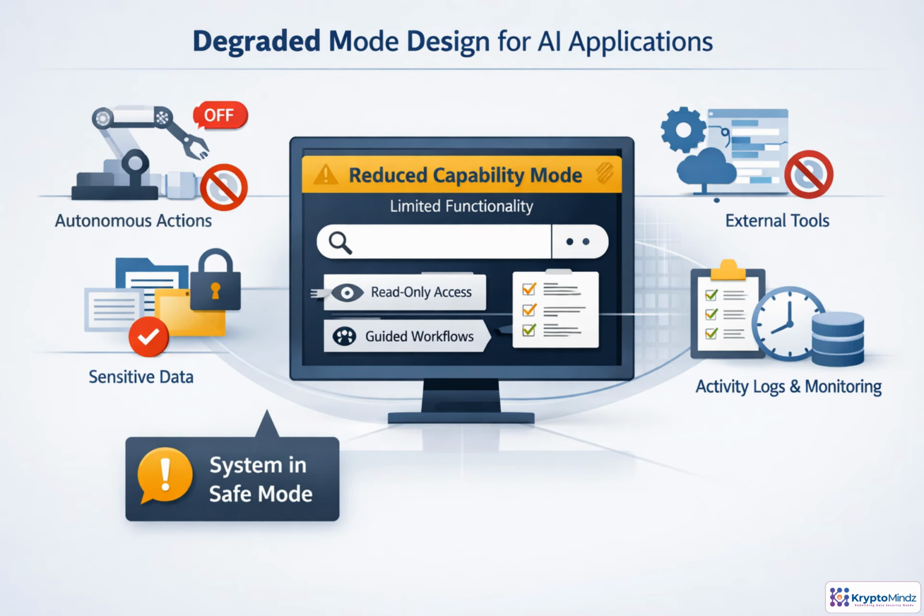Degraded mode is the safety fallback for moments when full AI automation should not continue. The goal is continuity, not completeness. First, detect the issue. Then disable risky capabilities, such as autonomous actions, tool execution, or sensitive generation. Keep safer functions available, like read-only access, limited search, templates, or guided workflows. Tell users clearly that capability is reduced. Finally, log what happened, who did what, and when recovery occurred, so the system can improve after the incident.